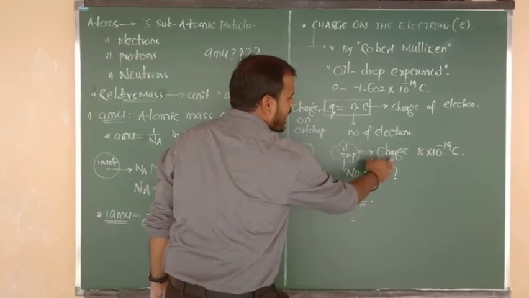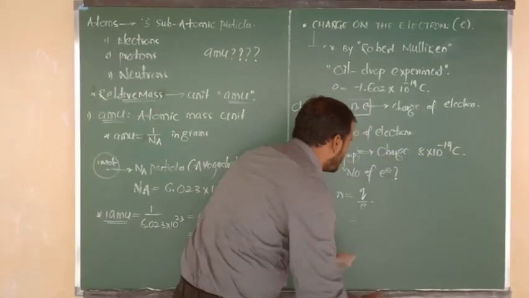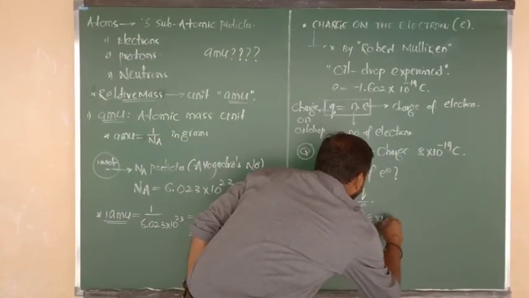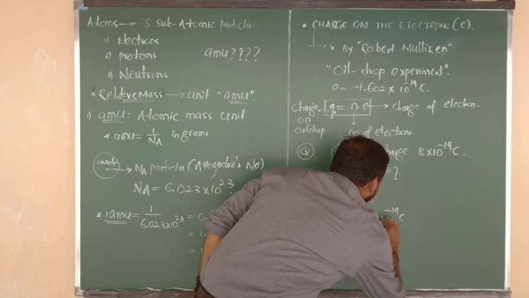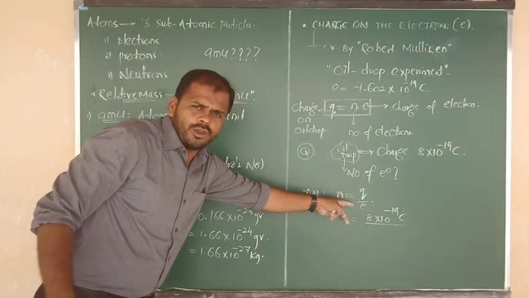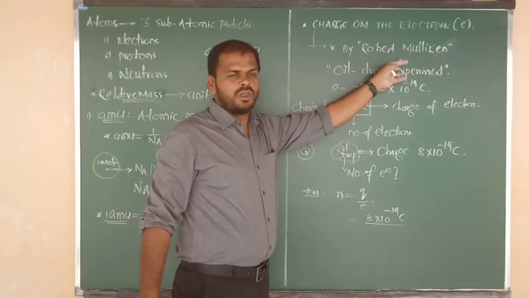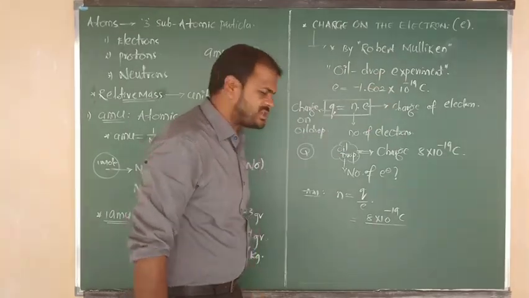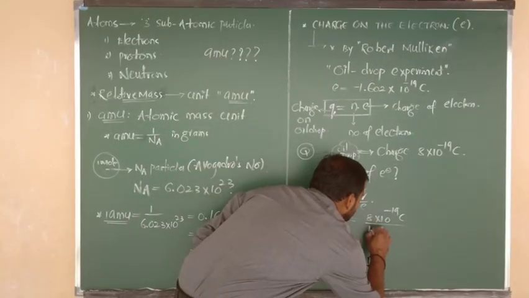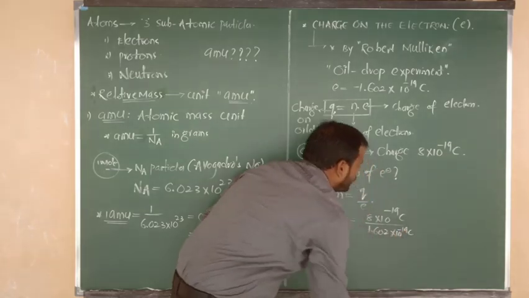Q is already given, the charge on the oil drop, 8 into 10 to the power of minus 19 coulombs. Next, the E value, already decided by Robert Millikan, is 1.602 into 10 to the power of minus 19 coulombs.